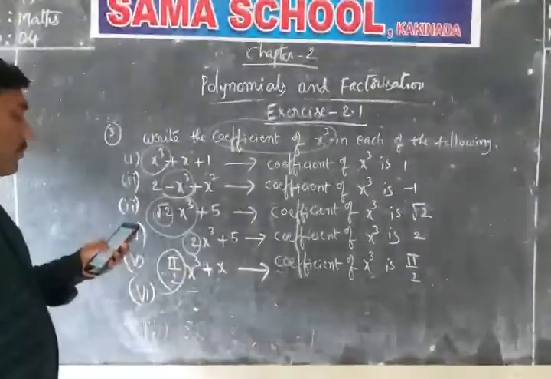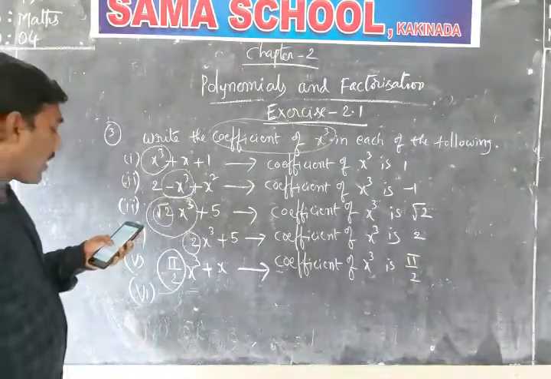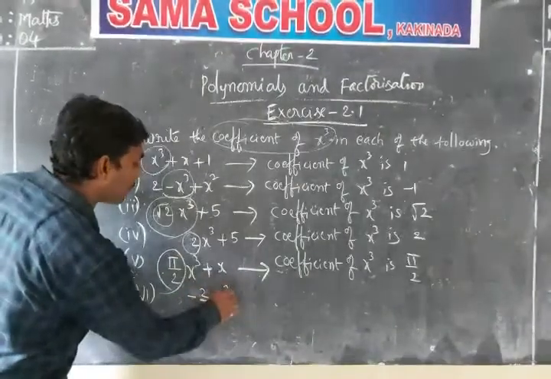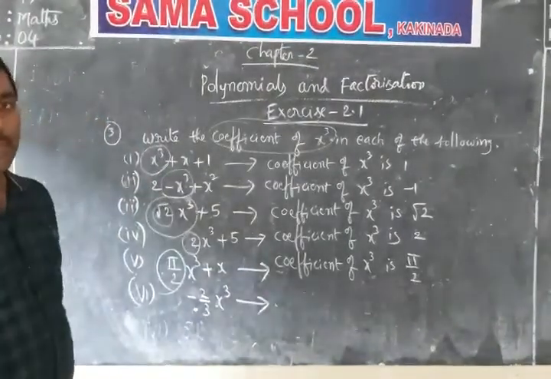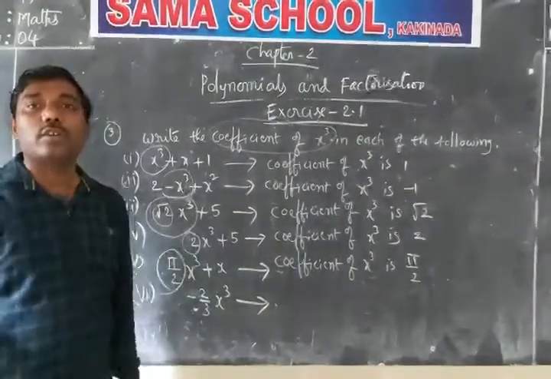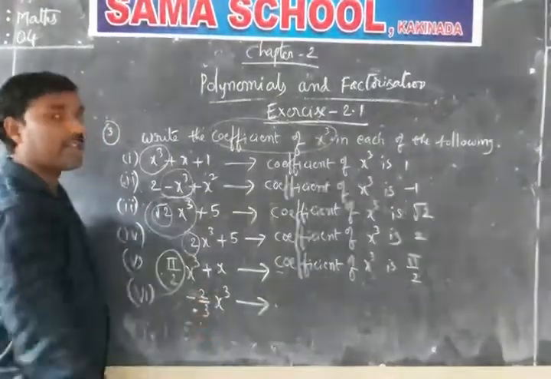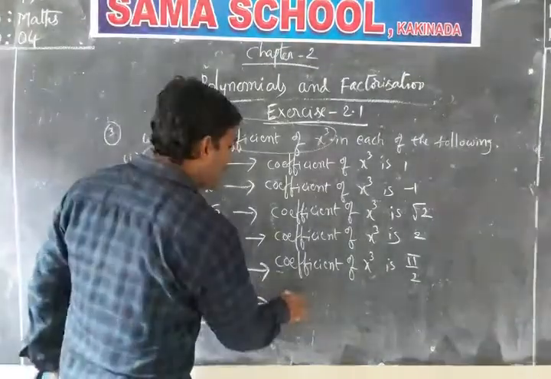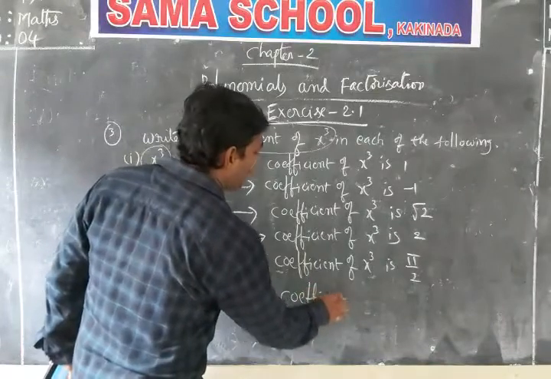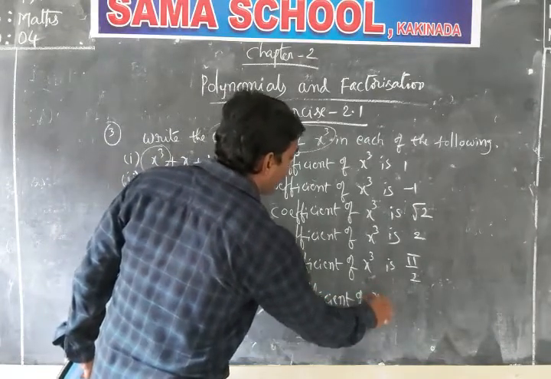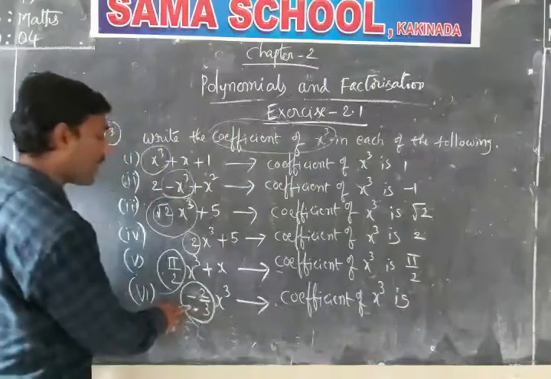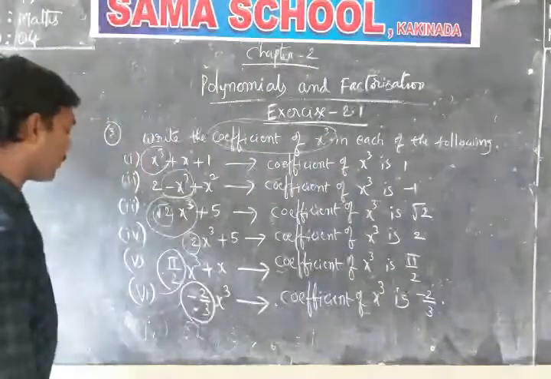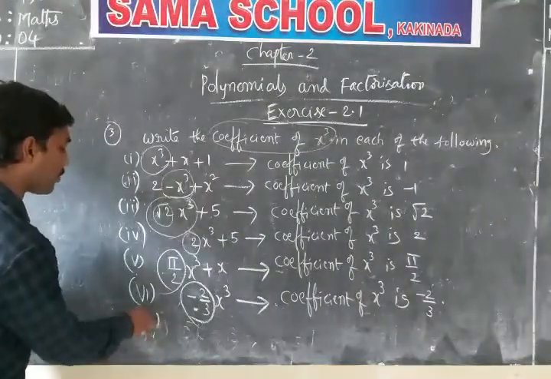Still 3 more questions in this model. Minus 2 by 3 x cube. See, it has only one term. There is no confusion at all to check the x cube term. Only one term, and that is also the x cube term. So, what is the coefficient? Yes, this is the coefficient. What is the coefficient of x cube? Minus 2 by 3. Very good. Next, still 2 more questions in this model.